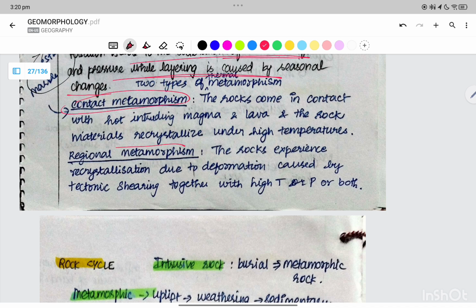Contact metamorphism and regional metamorphism. Two types of thermal metamorphism: one is contact metamorphism. The rocks come into contact with the hot intruding magma and lava, and the rock materials recrystallize upon high temperature. This is because of the temperature. We have two different types of heat metamorphism, one called contact metamorphism and the other regional metamorphism.